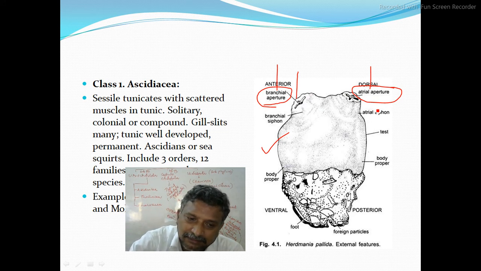Hence we named them sea squirts. Once water flows out forcefully, the predator is not able to see, and it can immediately escape.